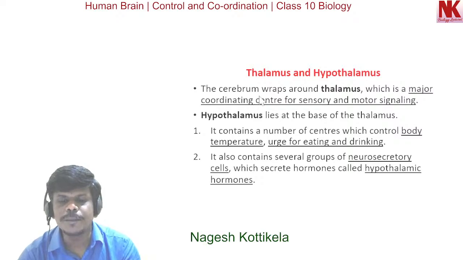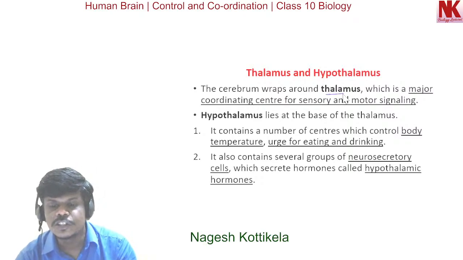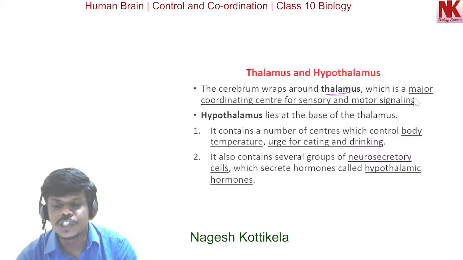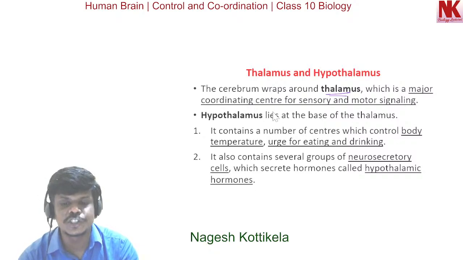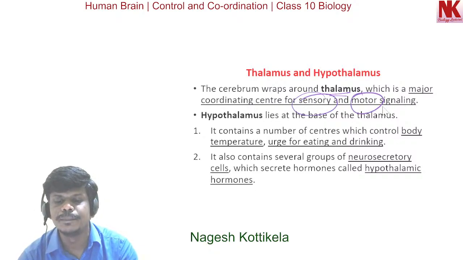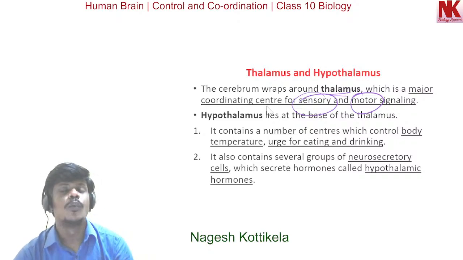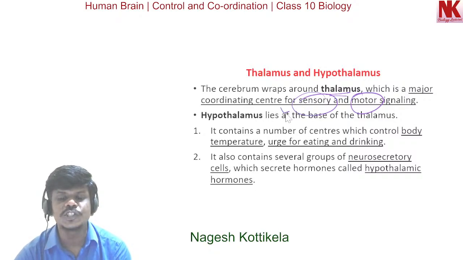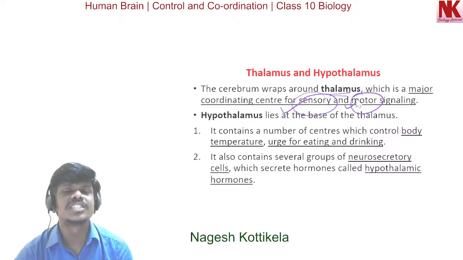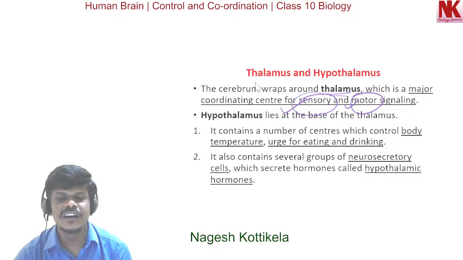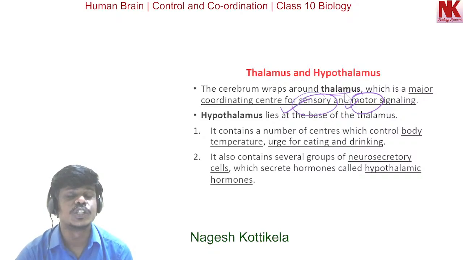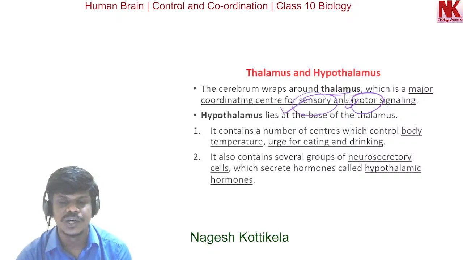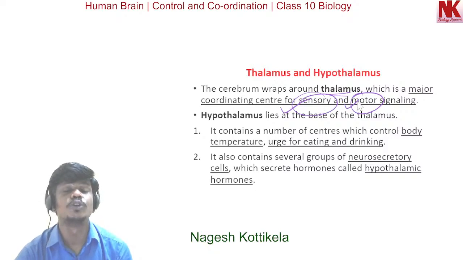Here the cerebrum wraps around the thalamus, which is a major coordinating center for sensory and motor signaling. So what is the role of thalamus? Its role is, it is a major coordinating center for sensory and motor signaling.